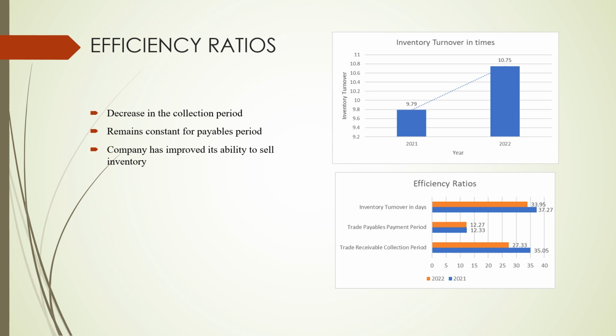And besides that, the company has improved its ability to sell inventory as the inventory turnover in days has decreased from 37.27 days to 33.95 days, and the inventory turnover has increased from 9.79 to 10.75. This shows that the company has improved its ability to sell its inventory.